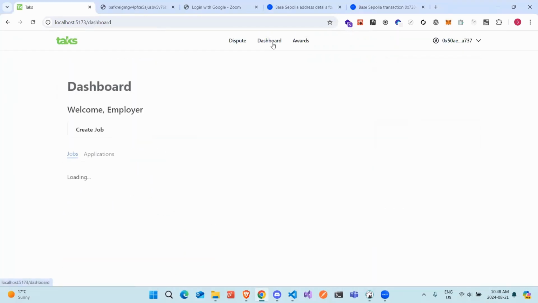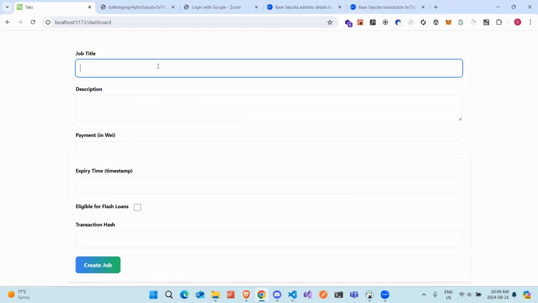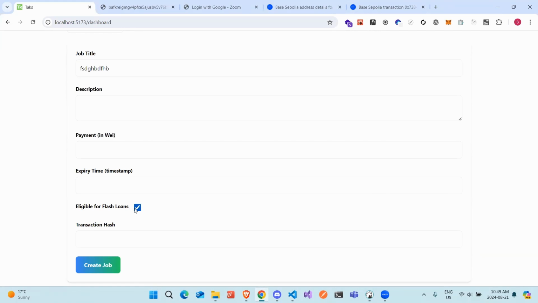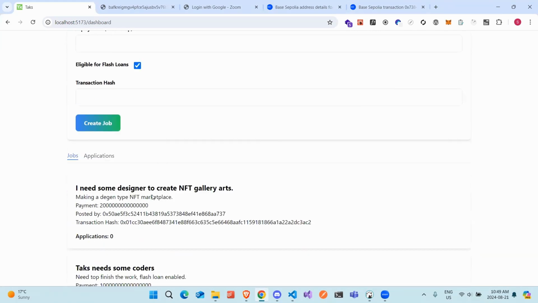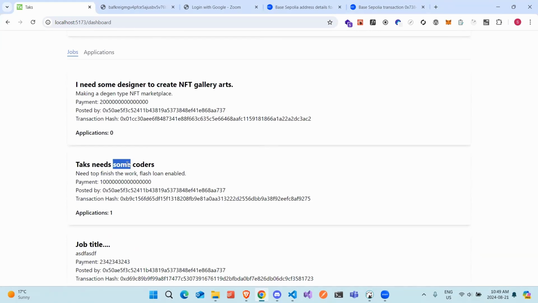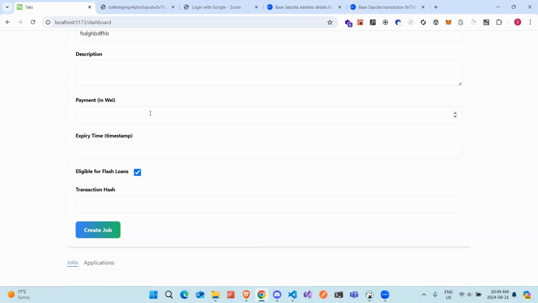If I have to create a job, I just do the manual job thing, and this is the thing that differs. If the job is eligible for the flash loan, the employee can directly request a flash loan before completing the job. So this one is flash loan enabled, that's what I said over here.